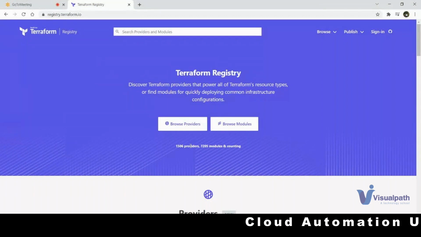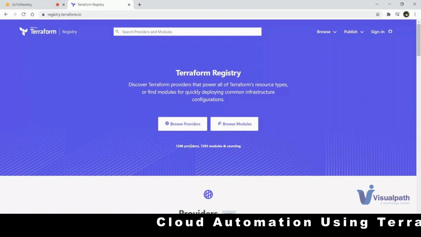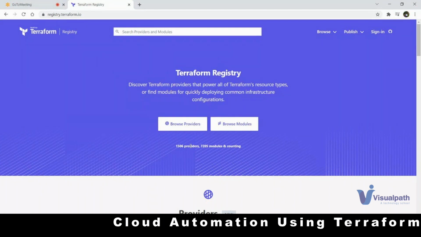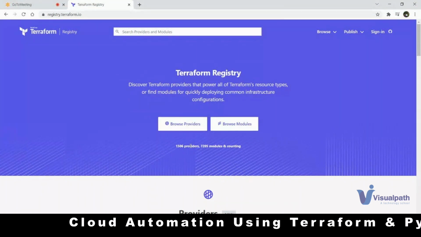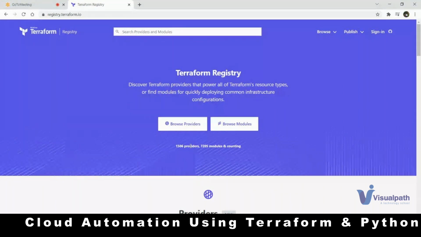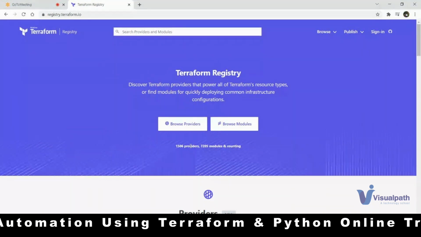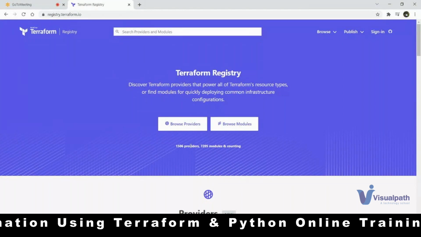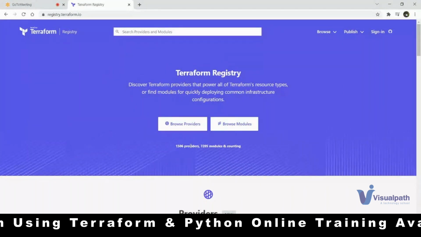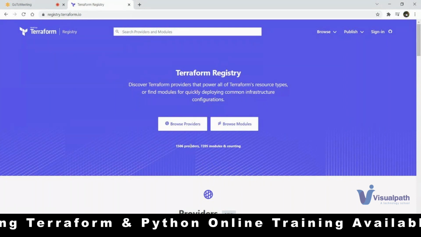And how many modules do we have? 7205. For every resource you try to create on the target provider, there are predefined modules already developed and pushed into this repository as open source. You can download, modify, and reuse them. Those predefined modules are already available, and there are 7,000 plus. Imagine how well designed it is.